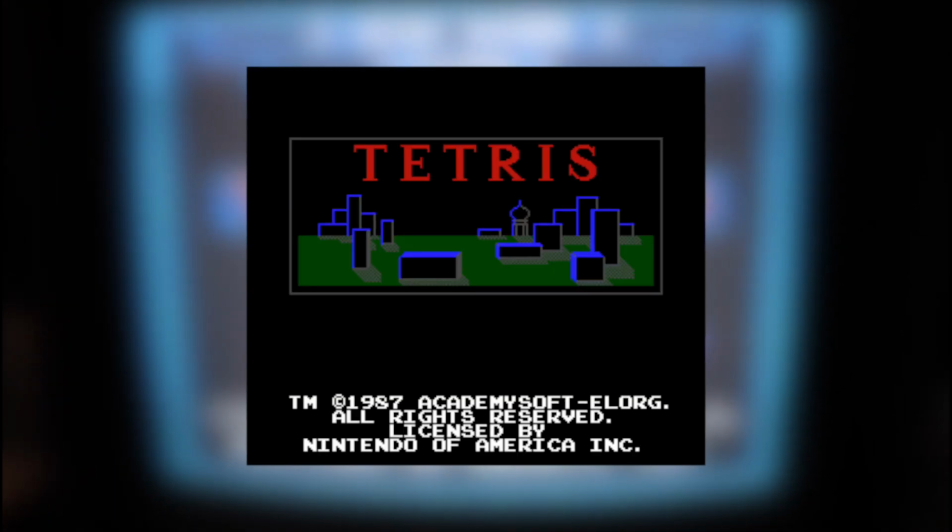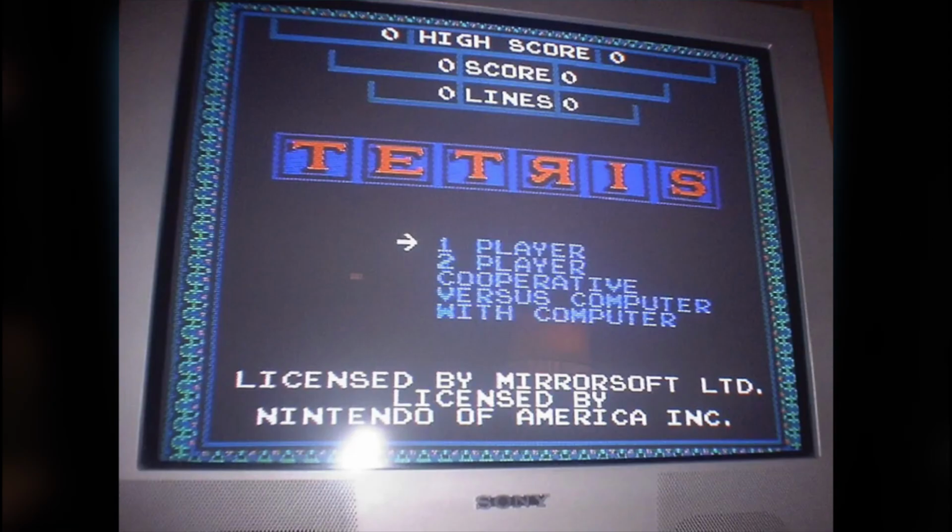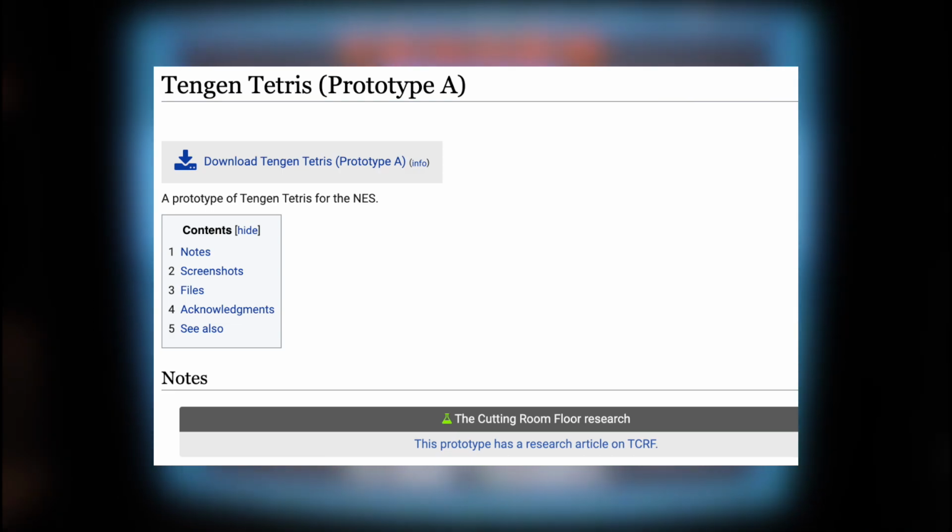And then, on January 1st, 2022, Hidden Palace came in clutch by posting not 1, not 2, not 8, but 4 whole prototypes of Tengen's Tetris, provided by Steve Lin.